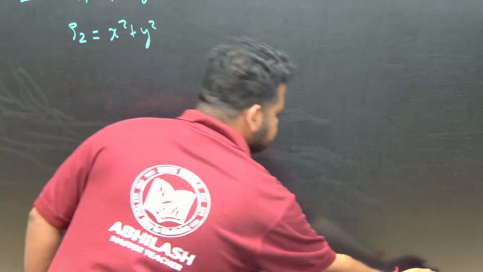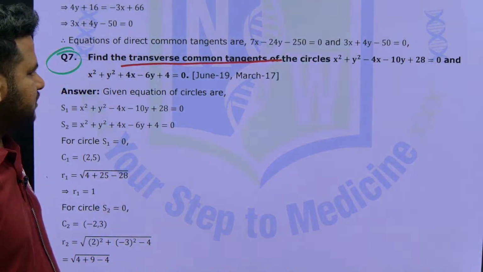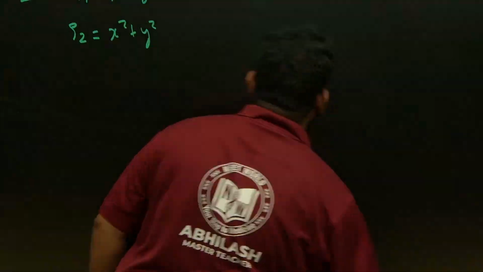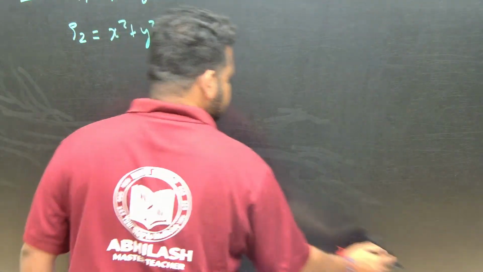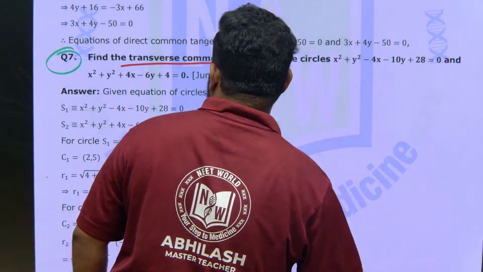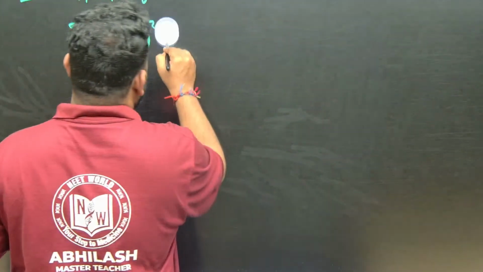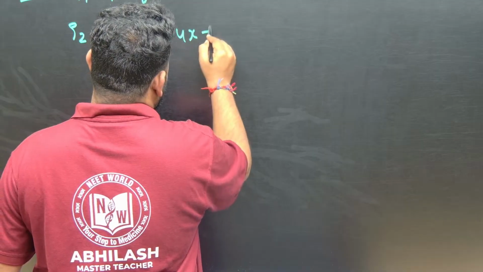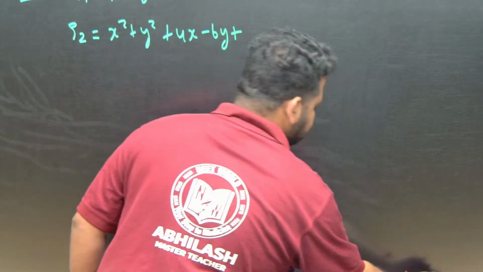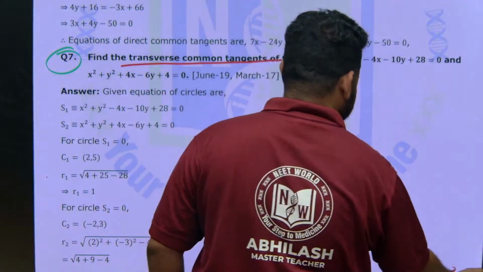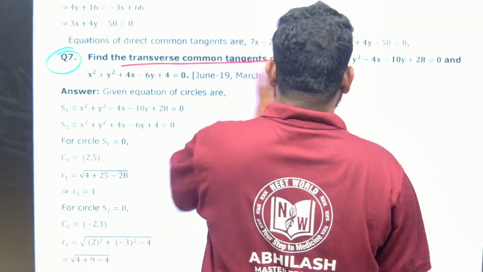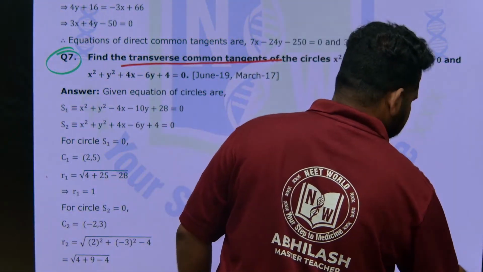So plus 4x minus 6y plus 4 is equal to 0. Let me check the question again. Okay, fine. This is what they have given.